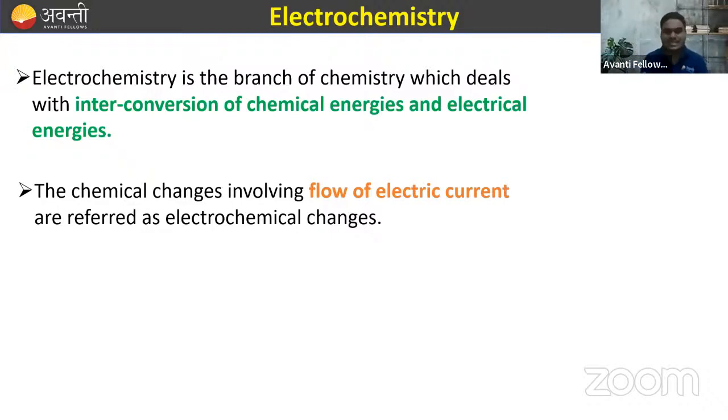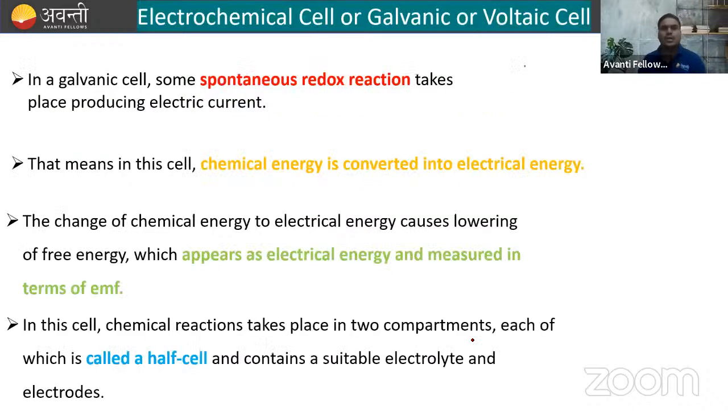Now, the next thing is the electrochemical cell. So let's see the first cell, also known as the galvanic cell or voltaic cell, also known as the electrochemical cell, right? This is the basic cell which converts chemical energy into electrical energy.